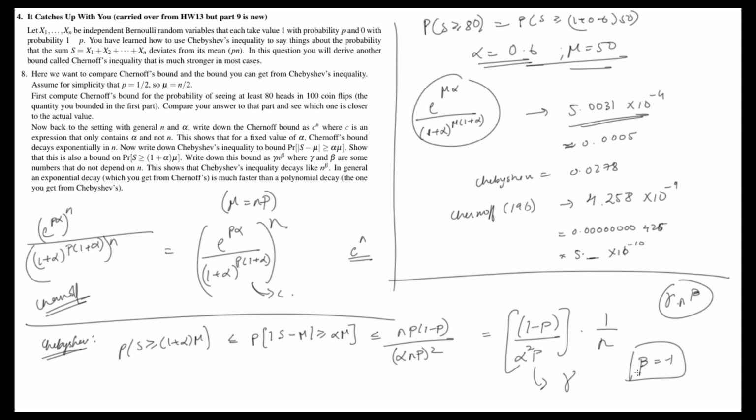So the point of this question was to show that a decaying exponential, which is the Chernoff bound, is much, much stronger than just a polynomial decay. You have an inverse of a polynomial, 1 over n. That decay is much, much slower than an exponential decay like the Chernoff. That's why the Chernoff bound is a much, much stronger bound. That's it for part 8 of question 4.